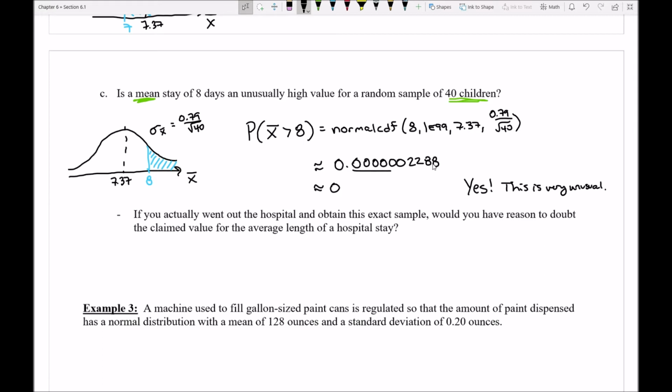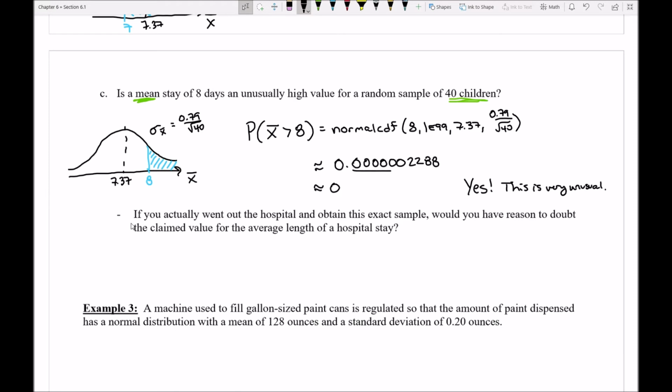So what do we do with things like this? Now here's the weird thing. We are going to use this probability to try to reach a conclusion that's based off this statement down here. Let's read what it says. If you actually went out to the hospital, all right, I need you to imagine this right now. Imagine you actually went out to the hospital and you obtained this exact sample.